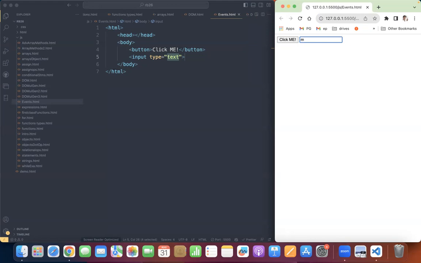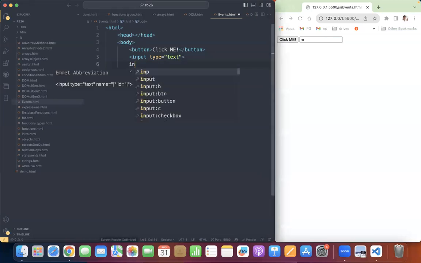So there are so many events happening at that particular time: key press, key up, key down. These are all the events that will happen on the text box. Key press will not be available on a button. On a button you don't have the key press, right? But on the text box you can have the key press.